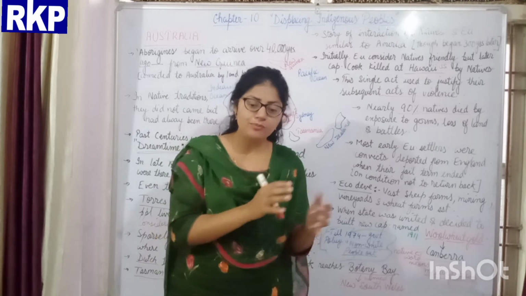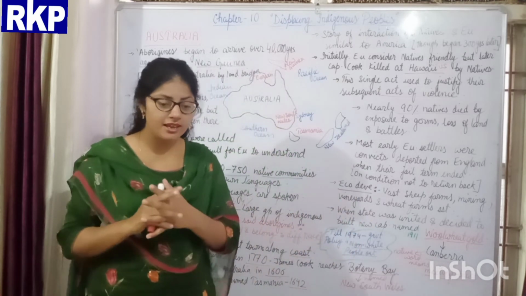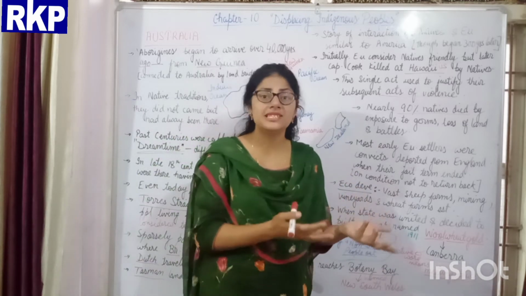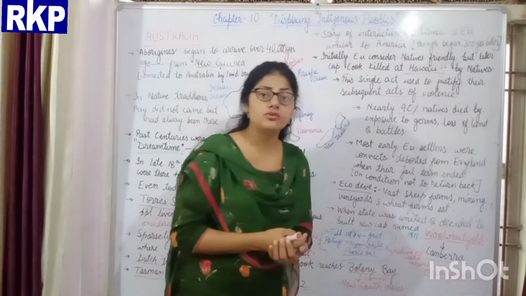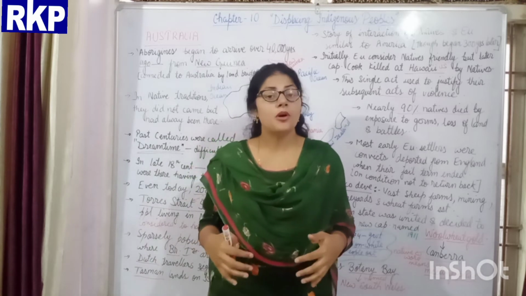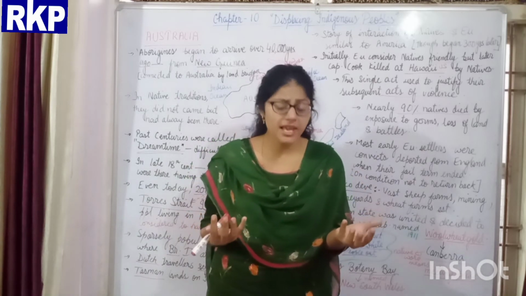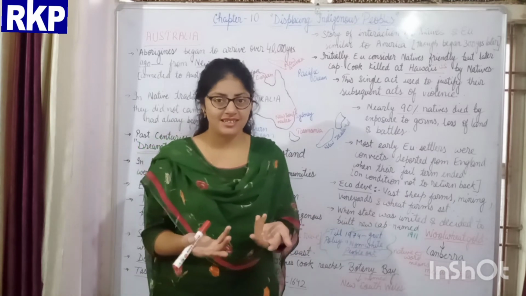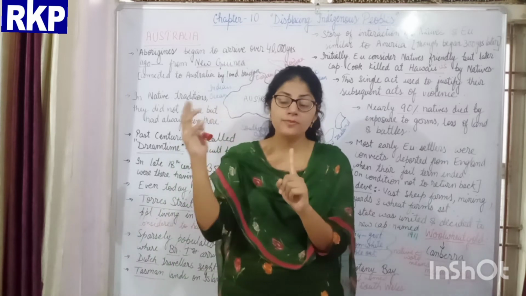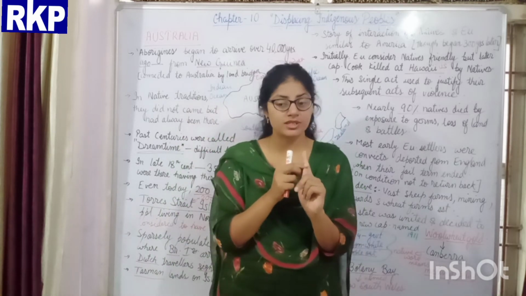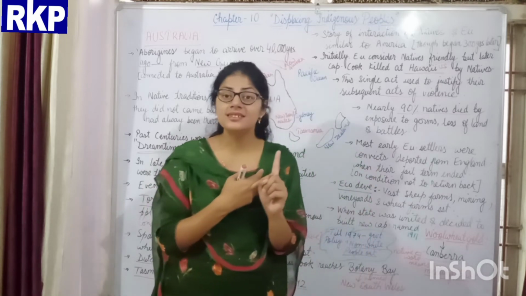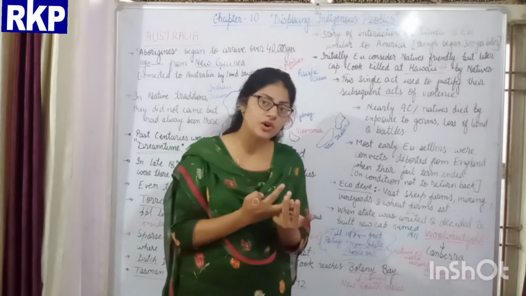Because when the Europeans reached the continent, they carried with them the germs of many new diseases, which were unknown to the Aboriginal people, and their bodies did not have immunity against those diseases. So one reason is the germs brought by the Europeans. The second reason was that their land was taken by the Europeans. And the third reason was the battles which took place because of all these things.